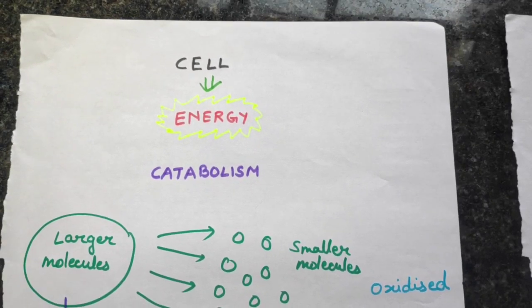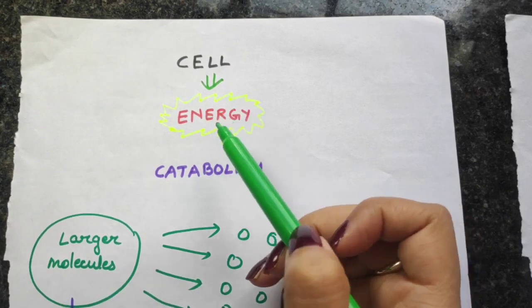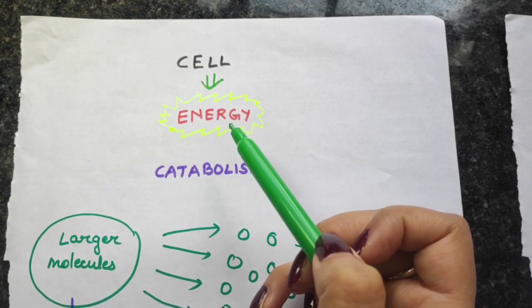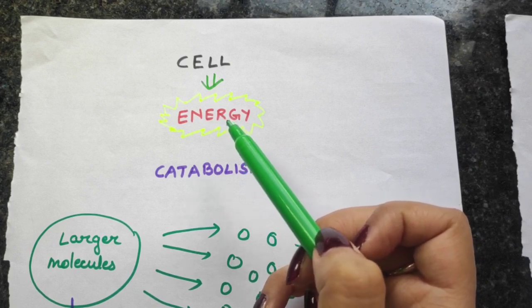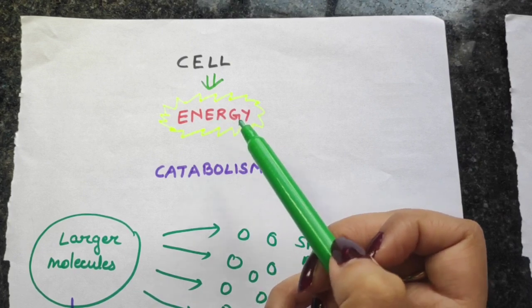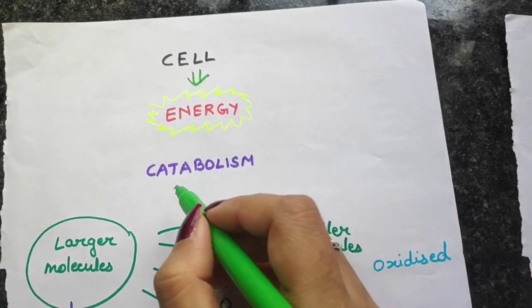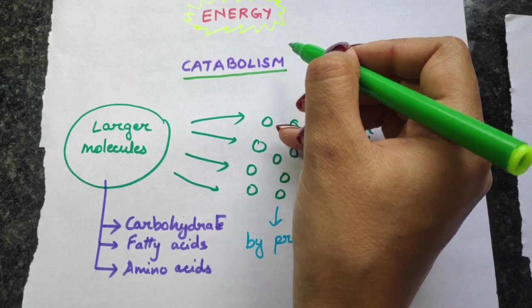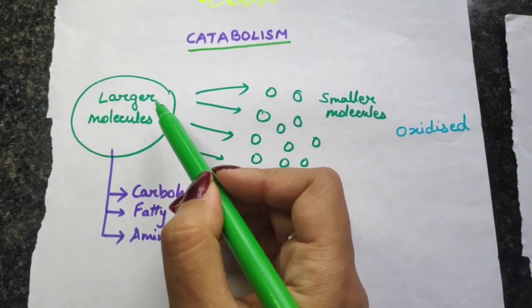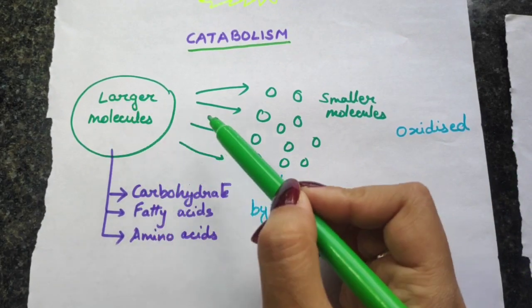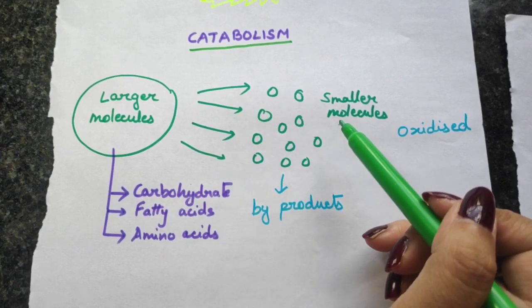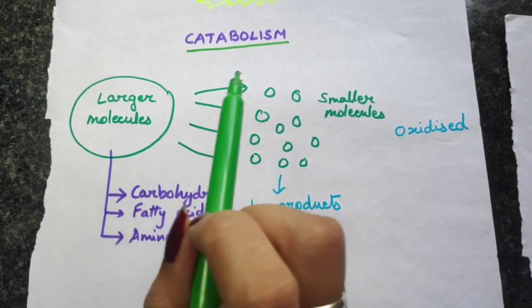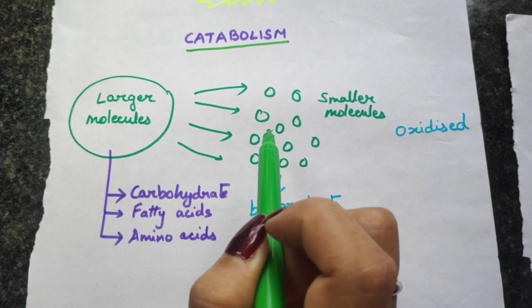Hello students, today we will be discussing how cells get energy, because each and every living organism requires energy for its survival. Now for getting energy, they perform a process which is known as catabolism. Now what is catabolism? Catabolism is a set of metabolic activities in which larger molecules are broken down into smaller molecules. The process of breaking down larger molecules into smaller molecules gives energy.